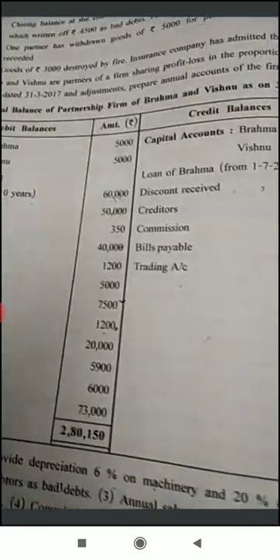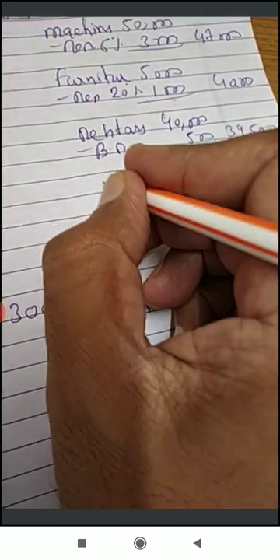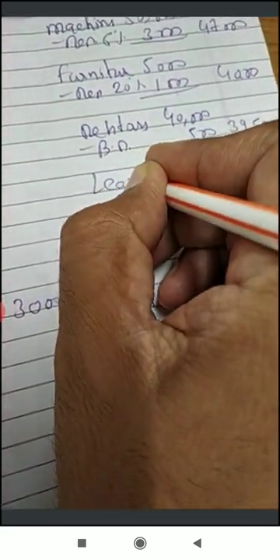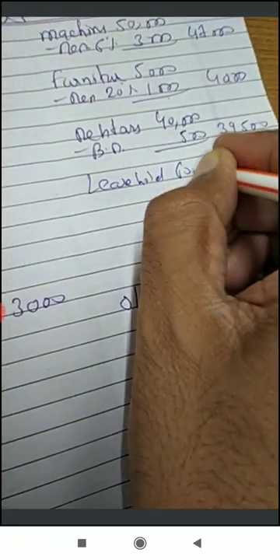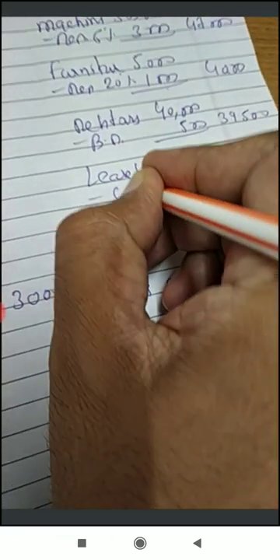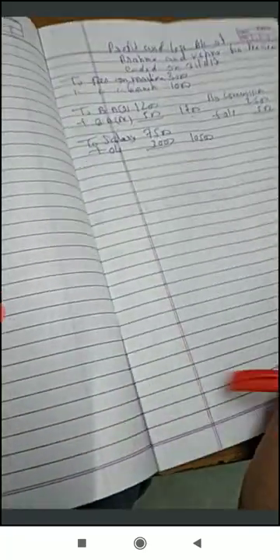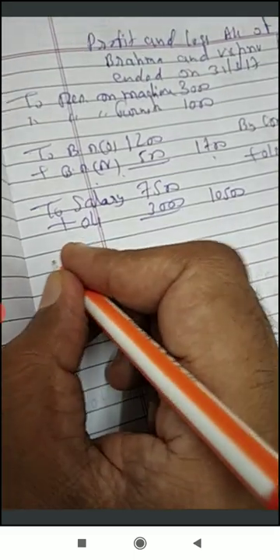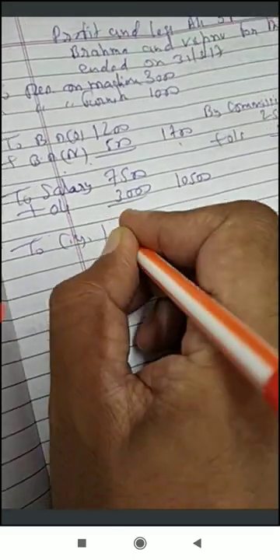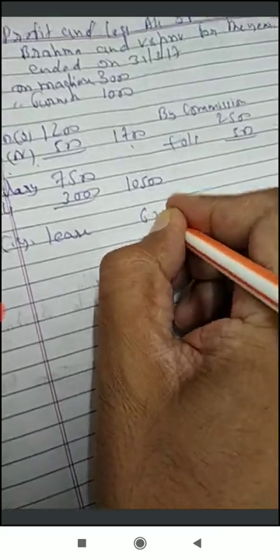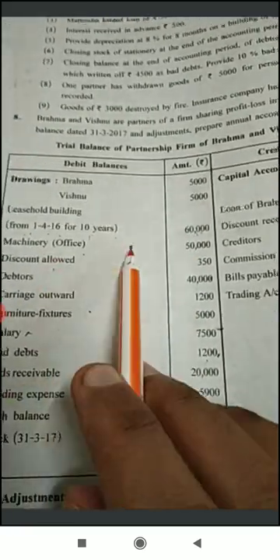Okay, so balance sheet asset side, record here leasehold building, amount rupees 60,000 minus current year lease 6,000, remaining amount 54,000. Second effect, profit and loss account debit side, current year lease rupees 6,000. Okay, so this is called hidden adjustment, that is finished.